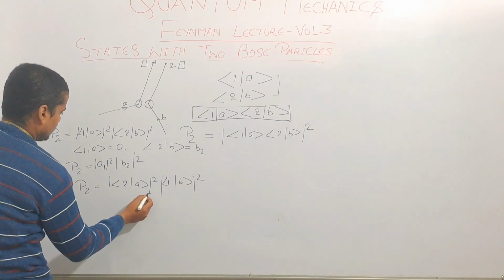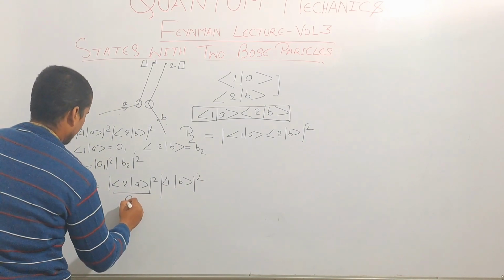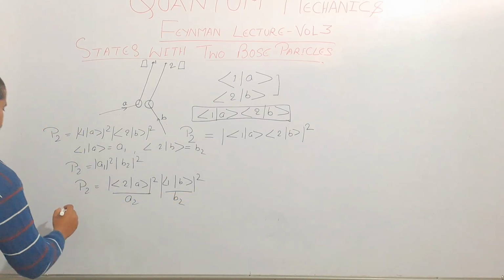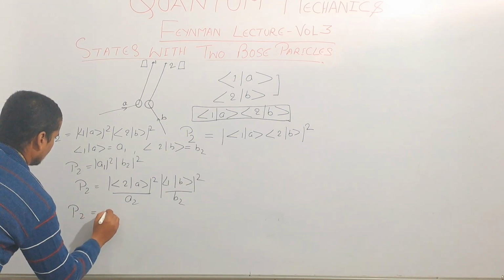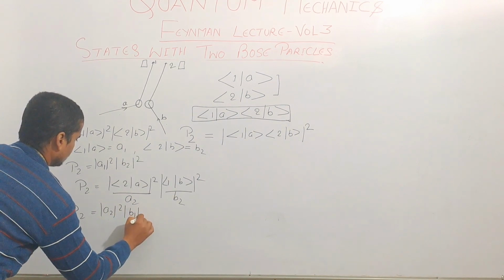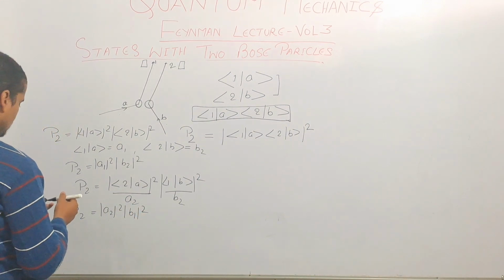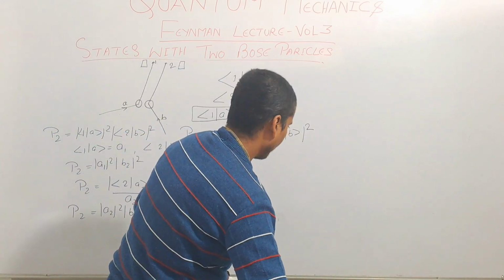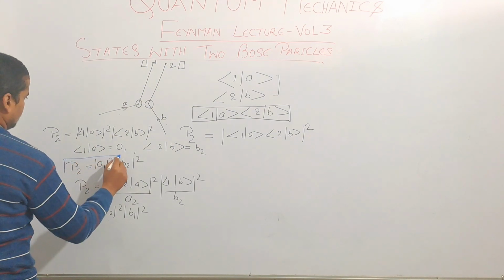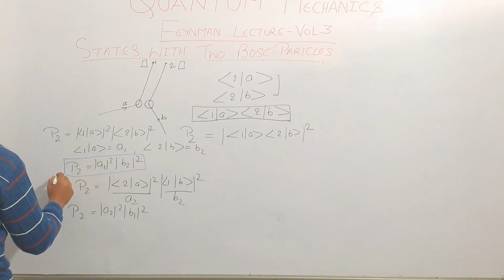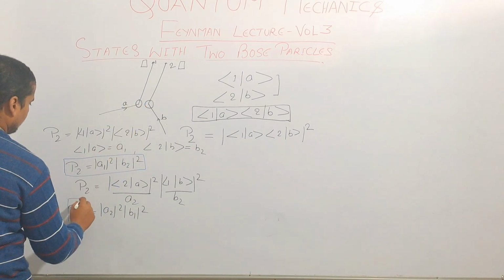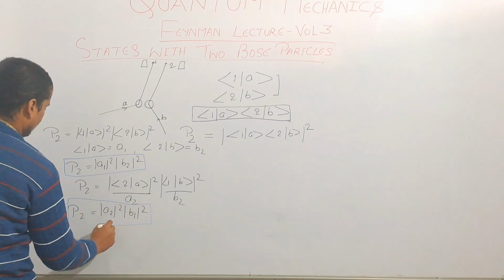If we assume this one <2|A> is A2 and <1|B> is B1, then what will be the probability? P2 is A2 square B1 square. This is the probability of getting particle A at 2 and B at 1.